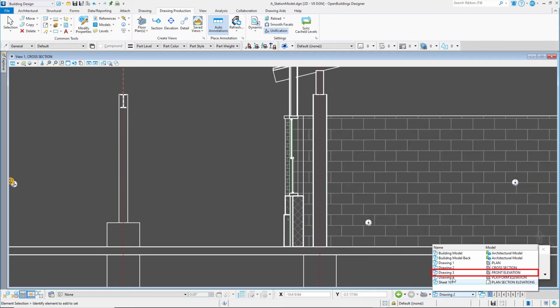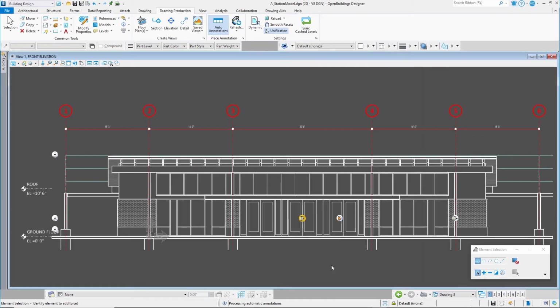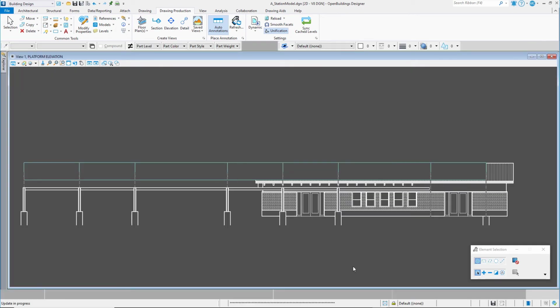Select the View Group Drawing 3. This will open the model of the front elevation drawing. You will note the brick pattern on the brick wall. Select the View Group Drawing 4. This will open the model of the platform elevation drawing.